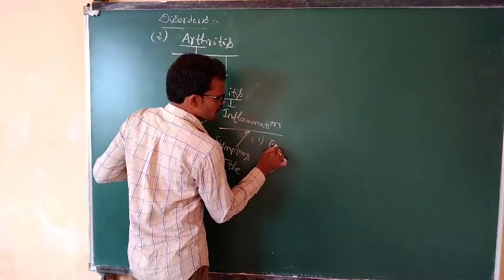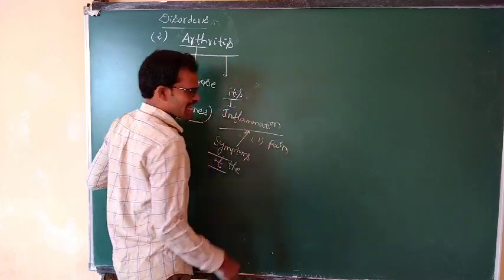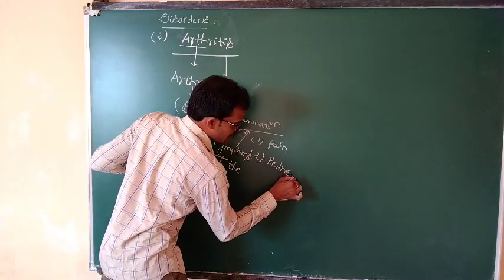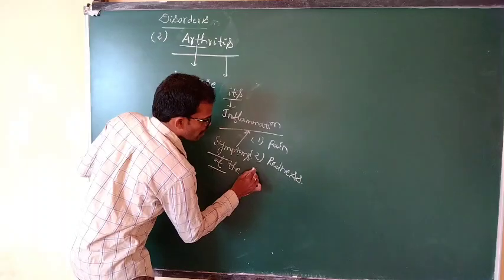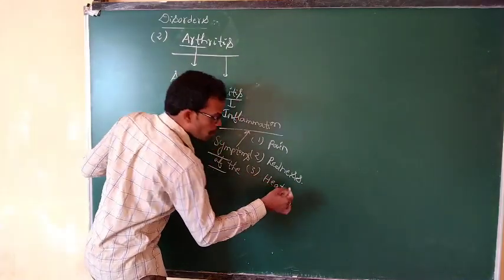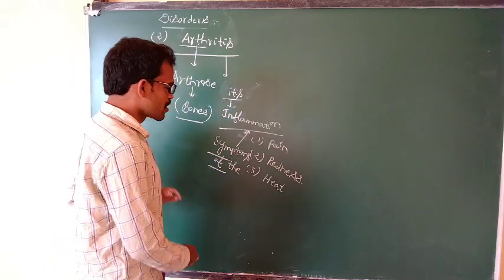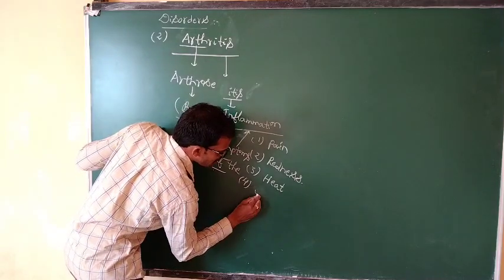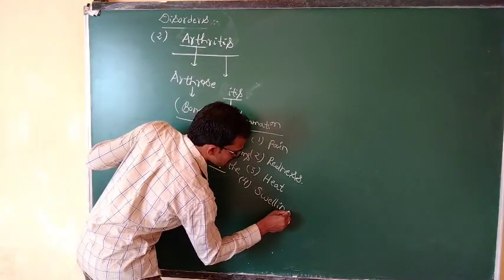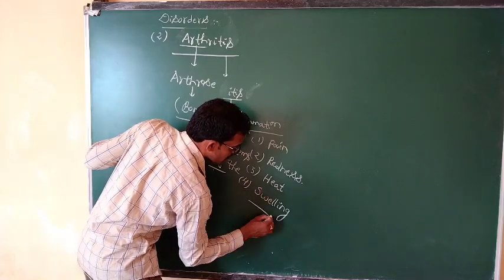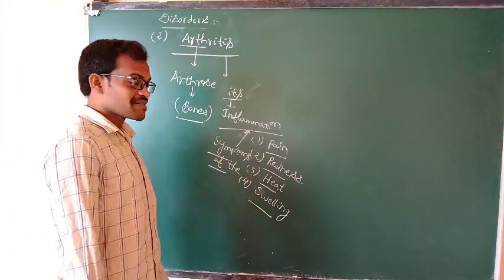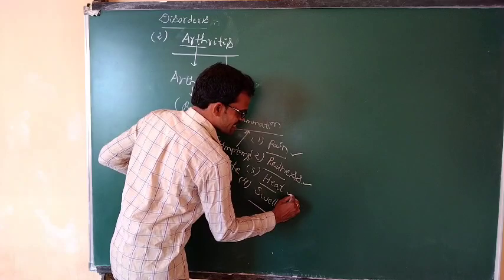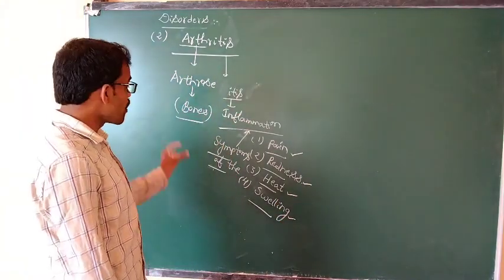What is the first symptom? Pain. What is the second symptom? Redness. And also more heat is produced in that particular area. What is the next symptom of the inflammation? Swelling. So the symptoms are pain, redness, heat, and swelling of the particular area of the bones.